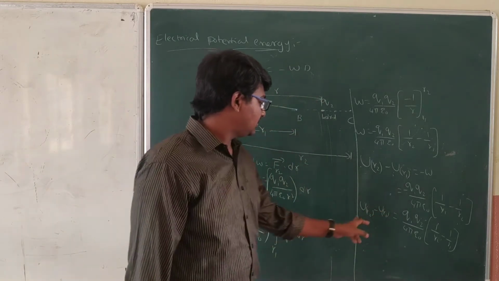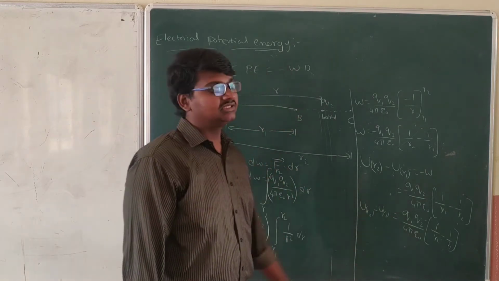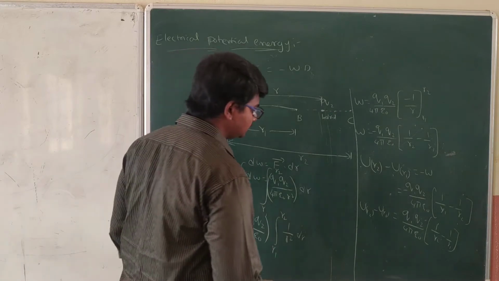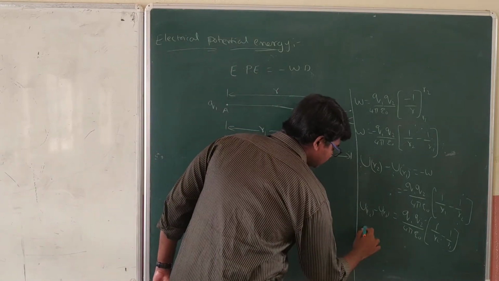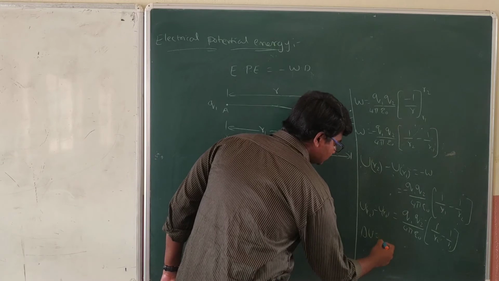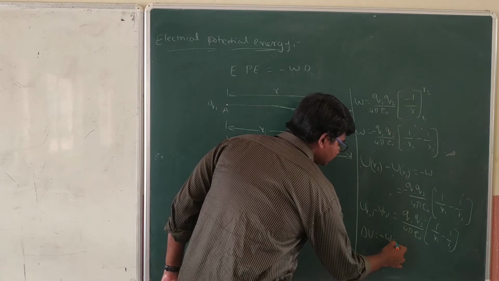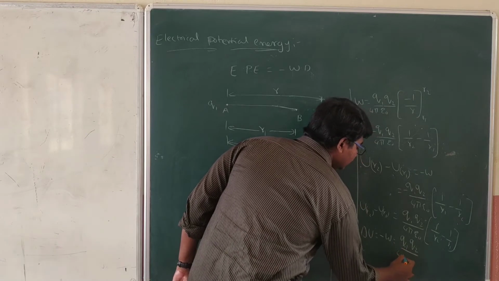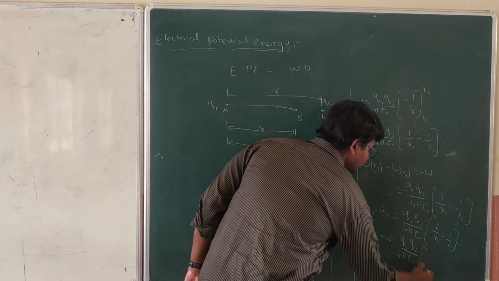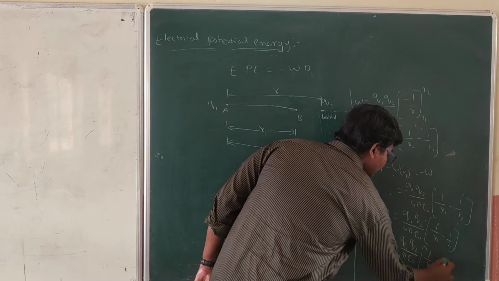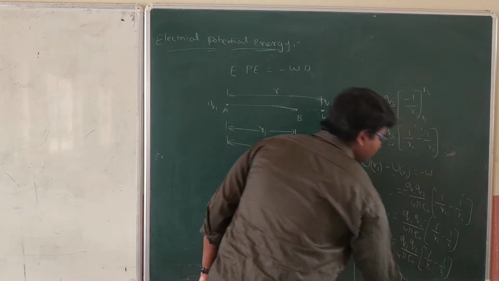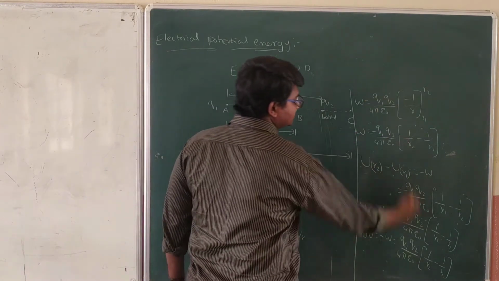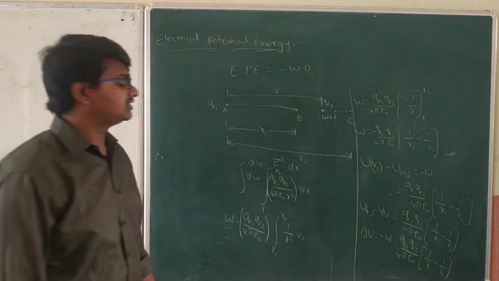This is nothing but called the potential energy difference, or simply you can say potential energy also. This is delta U. Delta U equals minus W, which equals Q1 Q2 by 4 pi epsilon naught into 1 by R2 minus 1 by R1. Please note it down. And you can do the calculations in any manner you like.